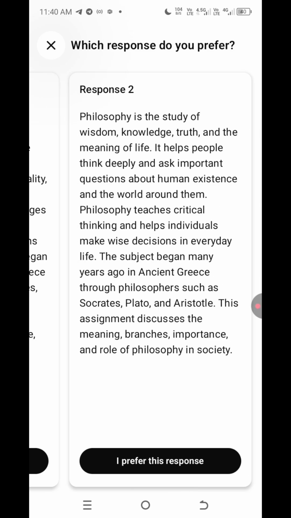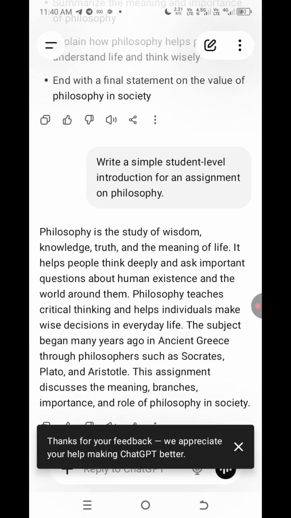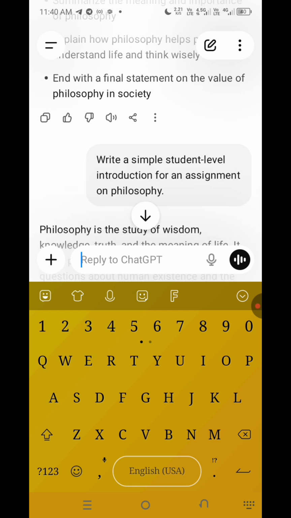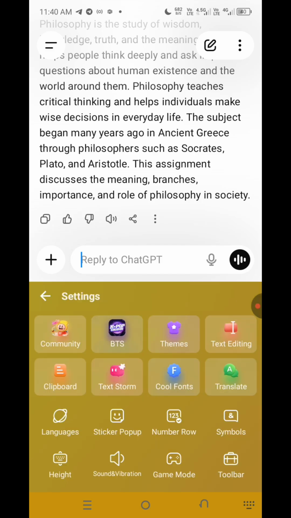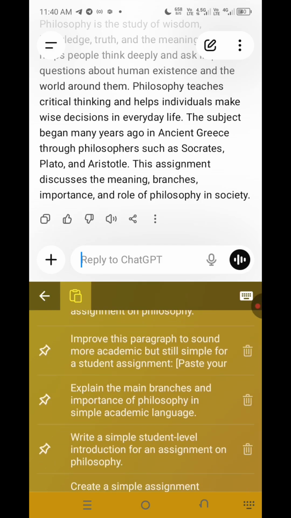And the second response is also talking about the same thing, but the grammar is not the same. So you can actually choose the one you want. So let me just choose the second one. I prefer this one. So this is the result. And this is where the answers start from. So the AI has given us the outline, and we are now taking it one by one. So this is the introduction. If you're writing this, assuming it's an assignment, you can write this one as your introduction. Then we continue to the next one.